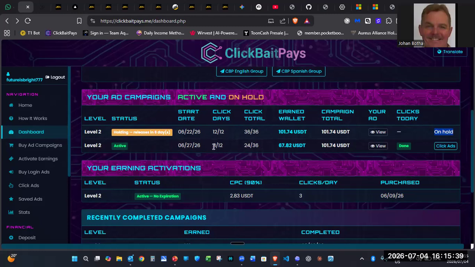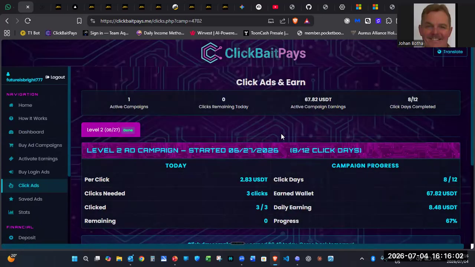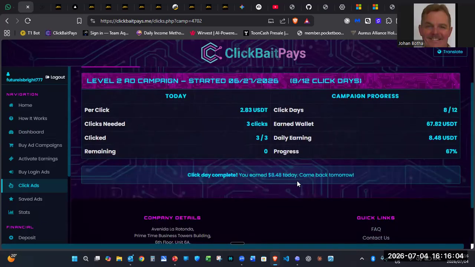All right, so then you wait for 7 days for those funds to get credited to your account, and you will see it on your dashboard. I will run through the dashboard quickly. Then on your open campaigns, you will see that it says click ads. You can either go there or click ads here. So on click ads, when you click there, it will show you mine is completed for the day. It will tell you at the bottom, it will show you the ads to be completed.